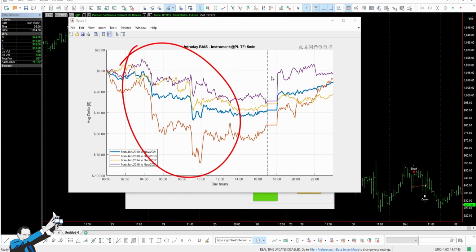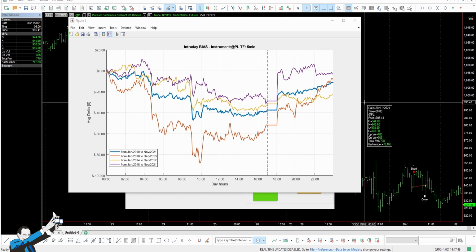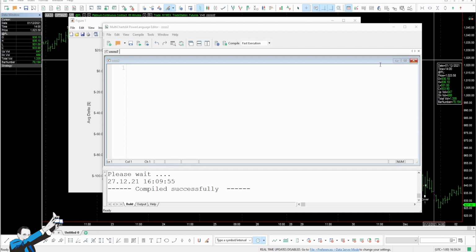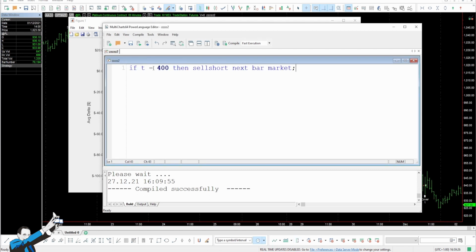Now, the script we'll build will be very simple, just like the ones we've seen in our previous videos. The entry and exit times will be precisely at 4 a.m. and 9 a.m. But let's write our strategy. Let's start from the short entry conditions. So let's write, if T equals 400, then sell short next bar market. And then the second line of code, if T equals 900, then buy to cover next bar market.